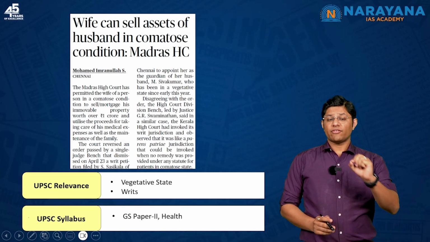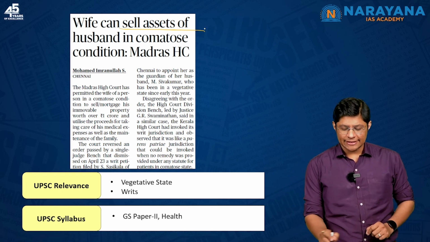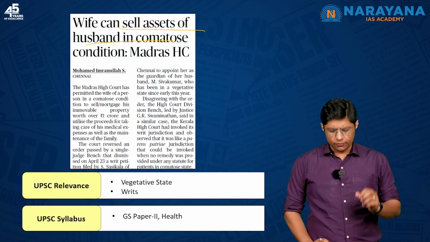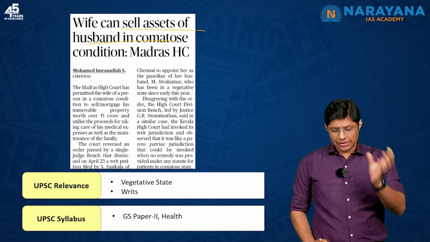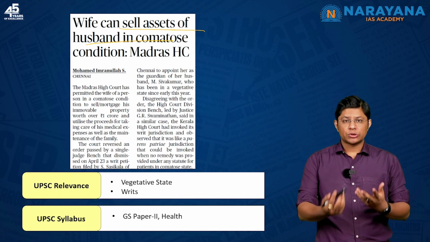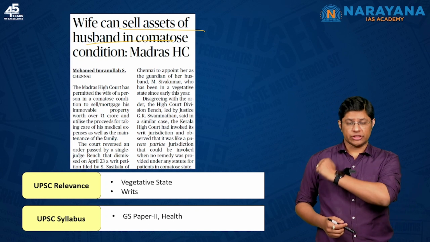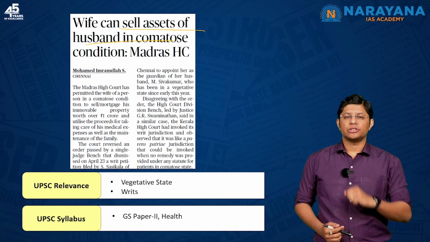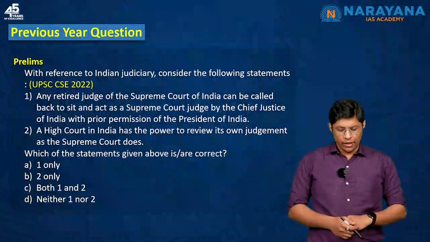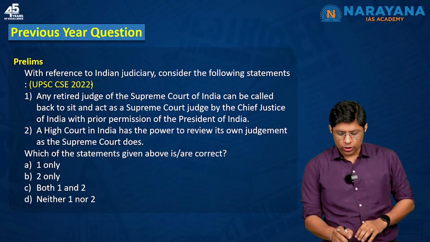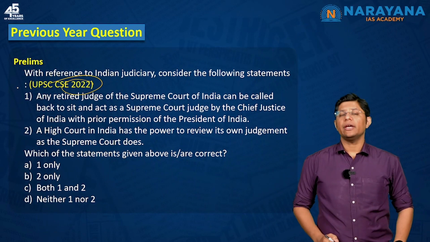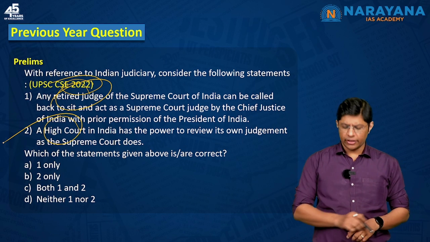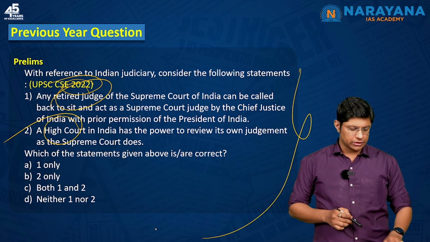Students, the title of the next topic is Wife Can Sell Assets of Husband in Comatose Condition, right? In this context, you need to understand what you mean by comatose condition, that is vegetative state, also known as then different types of writs, right? You can map this under GS paper 2 health. This was a question asked in the year 2022 about the Indian judiciary, the Supreme Court and the High Court, right? So, please go through the question.